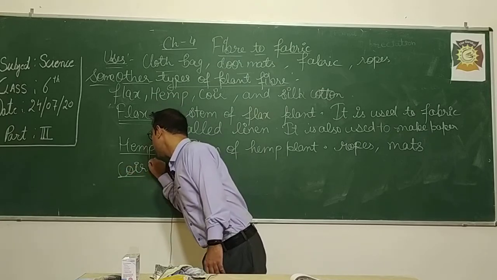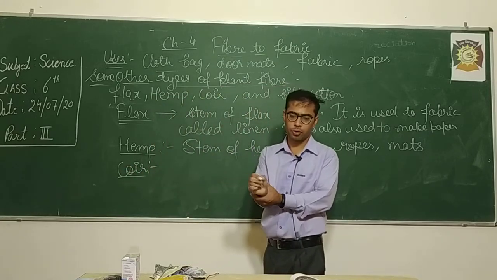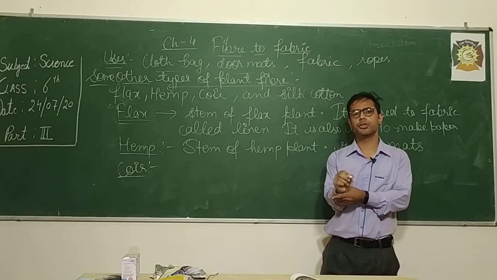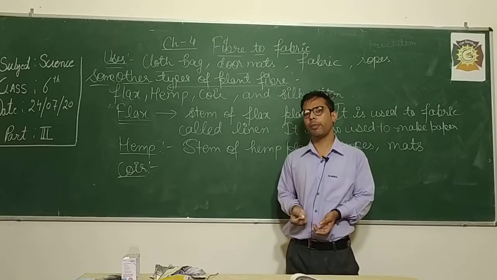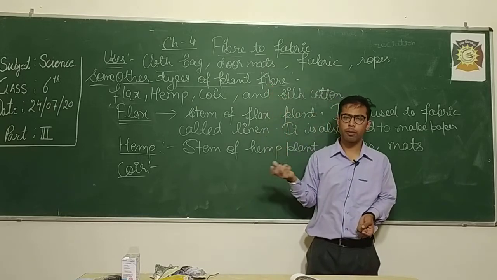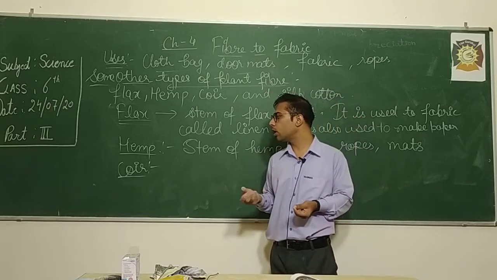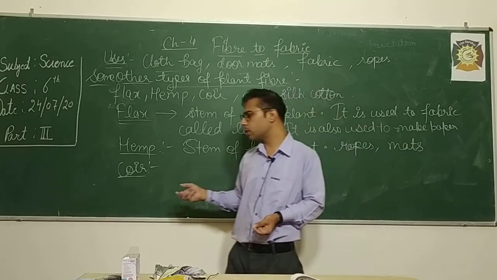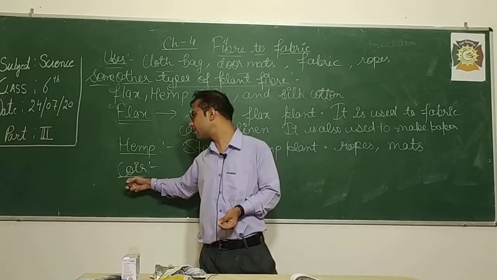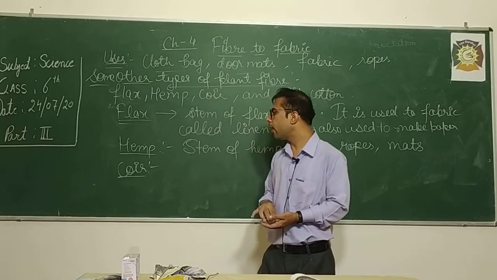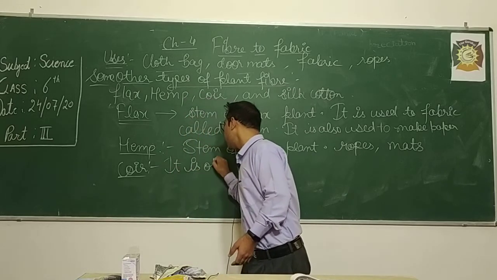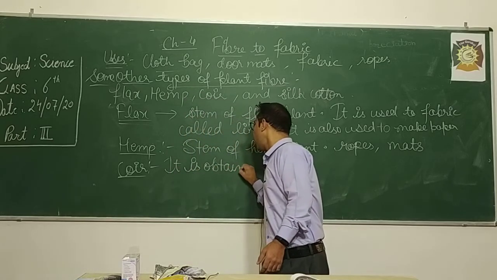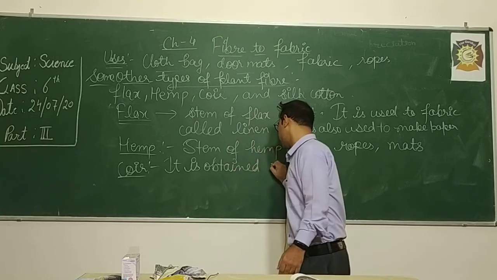So coir fiber you might have used. Sometimes whenever there is construction going on in your house, you might notice that those people use some kind of rope which is of brown color. That rope is mainly made up of a fiber, and that fiber is known as coir. This fiber is obtained from the outer covering of the coconut.